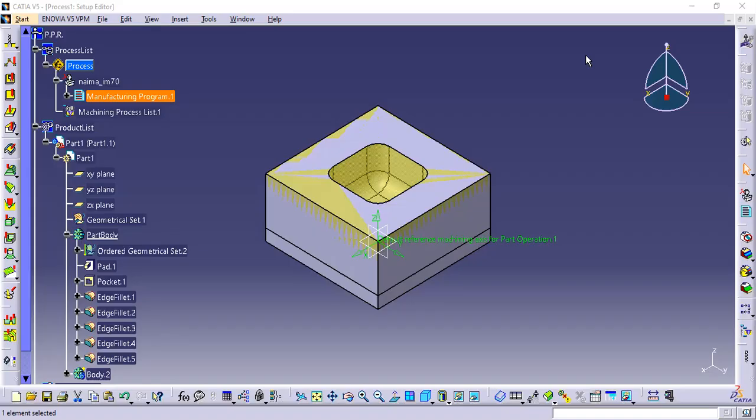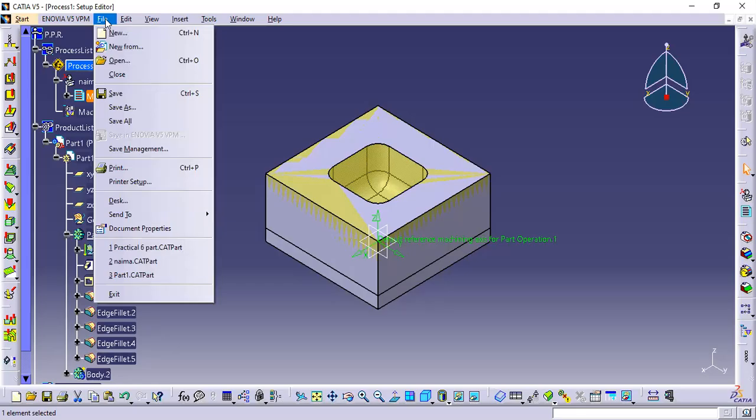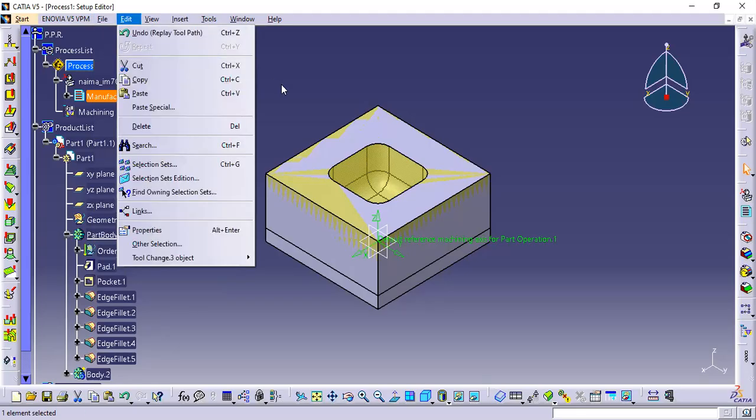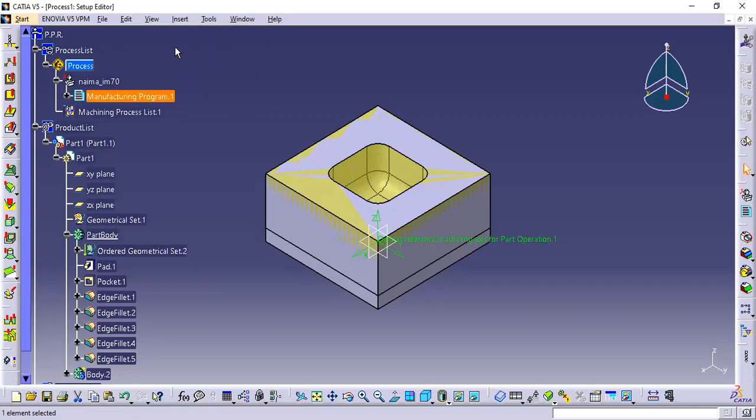So, in today's workshop, we will generate the tool path using Catia software. So, you will open the file that you have saved for machining workbench that we have performed in the last lab session number 7. You will open that file. After opening that, I have opened that file, right?